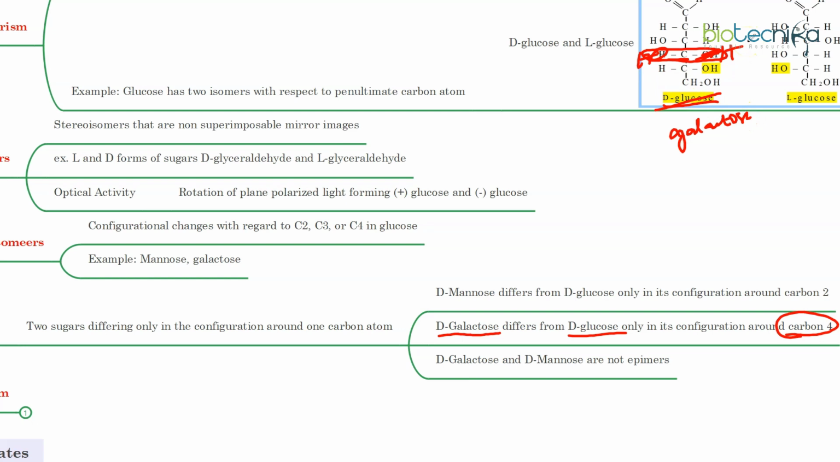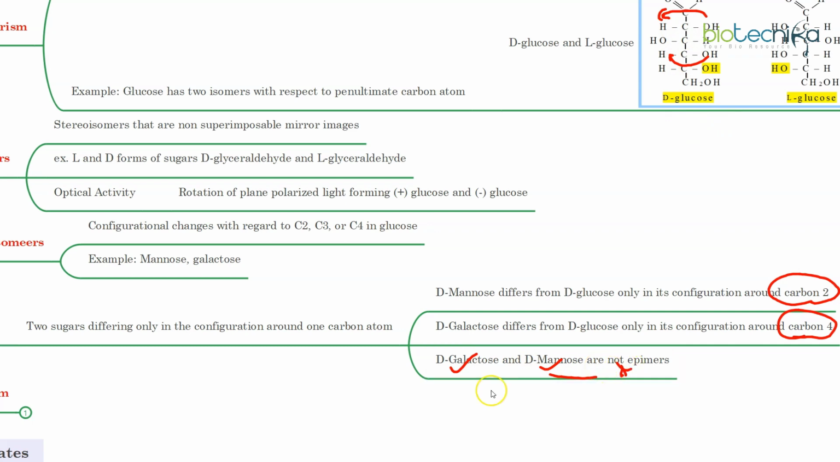Okay. But galactose and mannose won't be epimers. Why? Because the configuration will be different around carbon 2 and also carbon 4. For mannose, the arrangement is here. For galactose, the arrangement is here. So they differ at 2 carbons. So galactose and mannose are diastereomers, but they are not epimers.